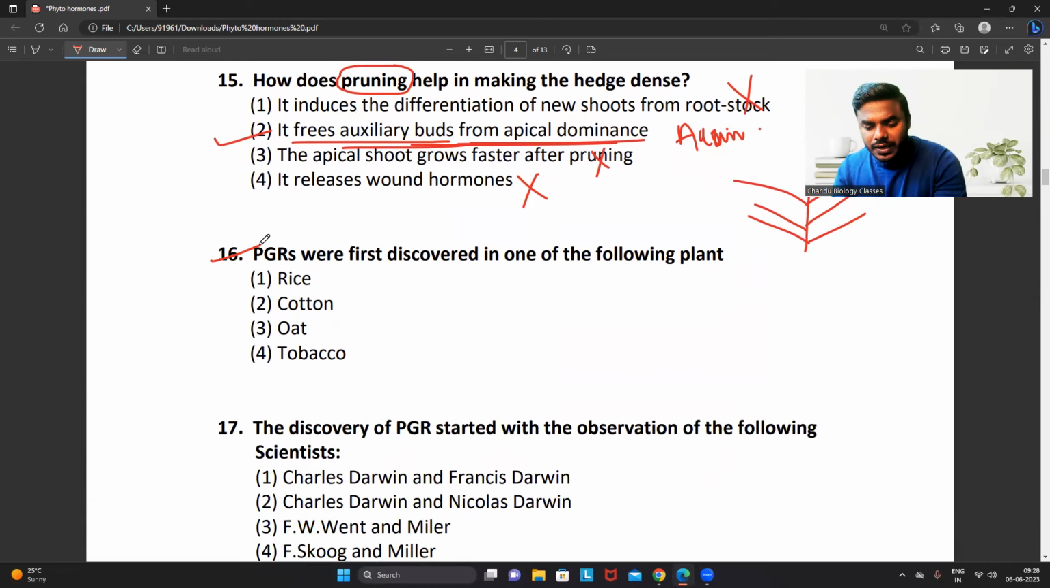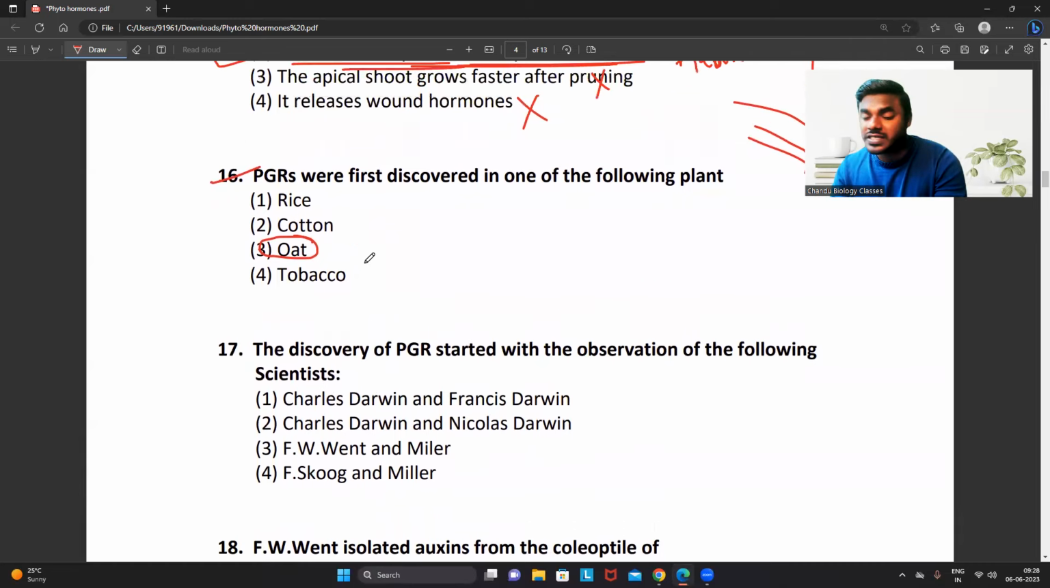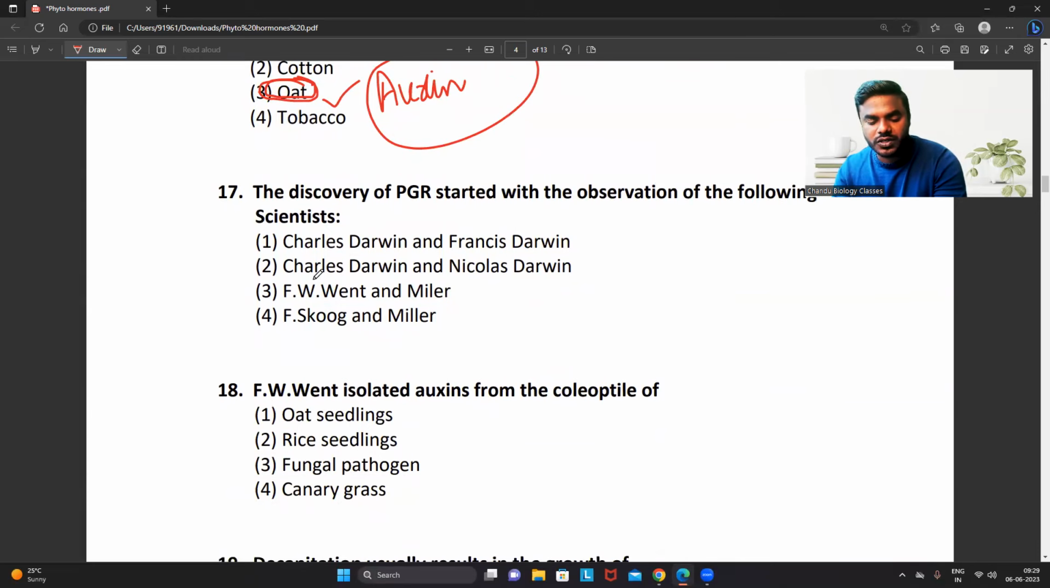Next, question number 16. Plant growth regulators, direct question, were first discovered in one of the following plants. What is the name of that particular plant? Oat. It's a direct question. Why? Because which is the first plant hormone discovered? We discussed, right? The first plant hormone discovered is auxin. And where was auxin discovered first? In the Avena coleoptile, nothing but the common oat plant. That's why we can say that plant growth regulators were first discovered in the oat plant only. Not to get confused with that, friends.